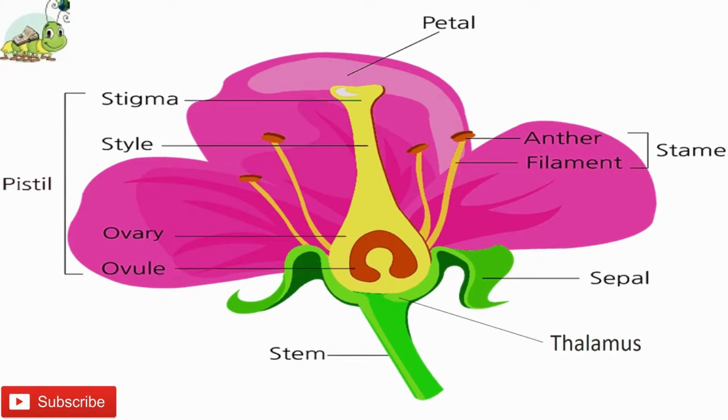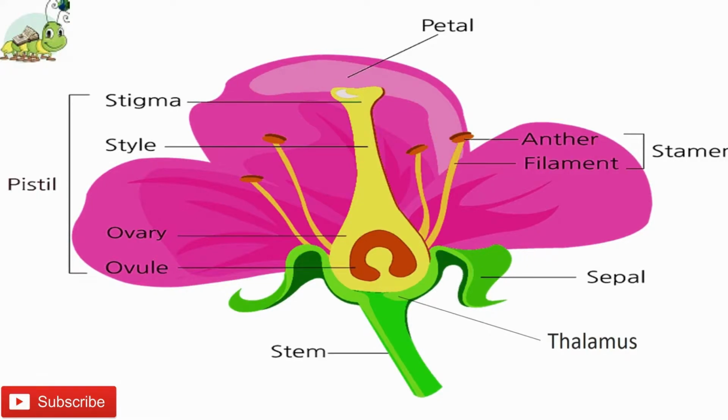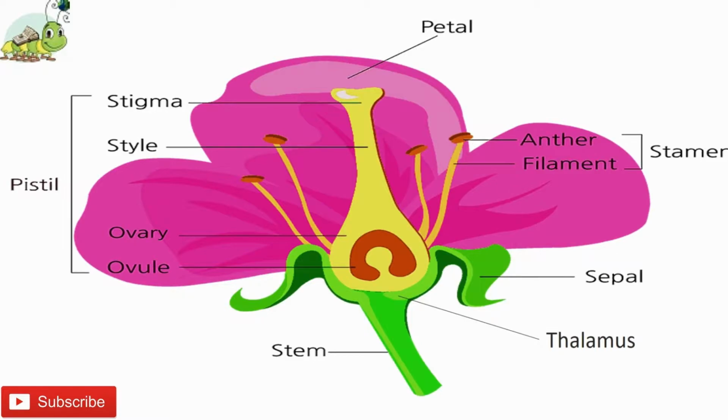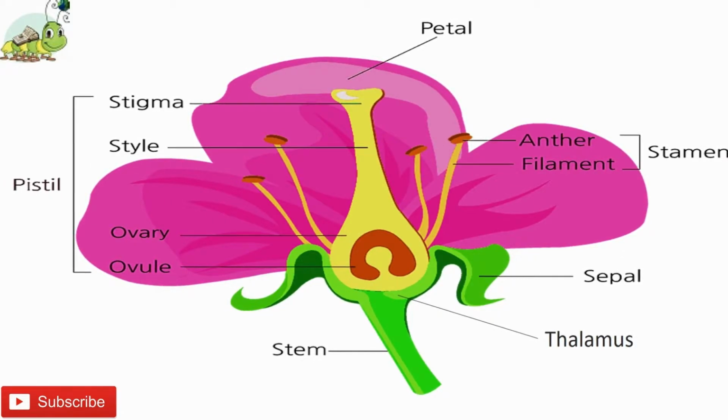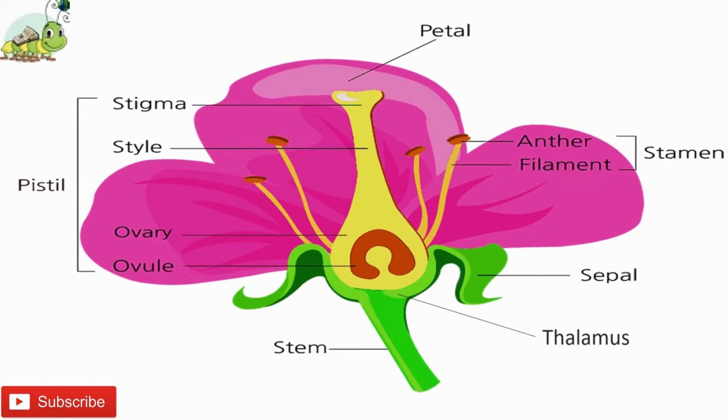Sepals are green, leaf-like parts present on the outermost circle of a flower. The group of sepals is called the calyx. The function of sepals is to protect the flower during its initial stages of growth, when it is in the form of a bud.